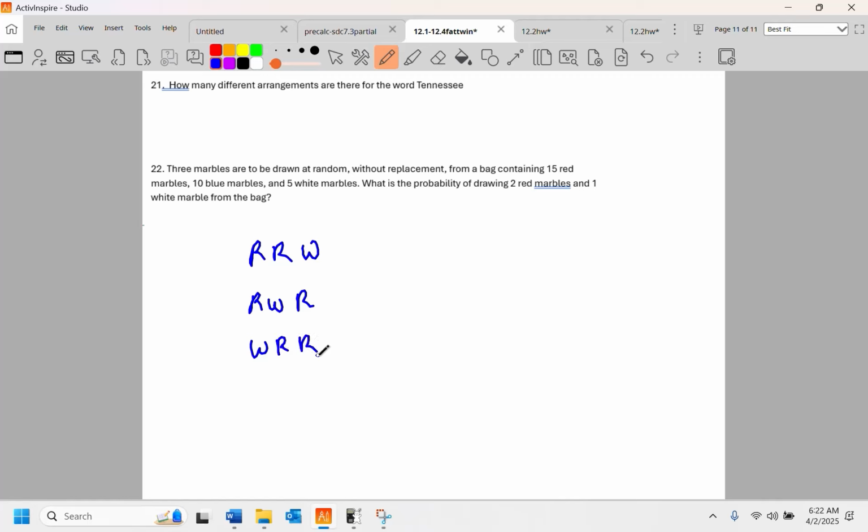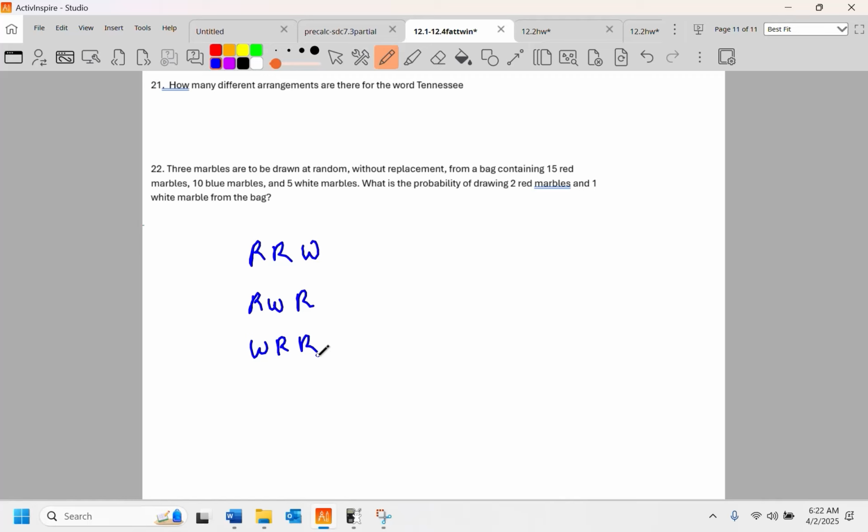There's 3 scenarios that you have to run through. I guess since they're red, it doesn't make a difference. I don't think I'm missing anything. So these are your 3 scenarios.